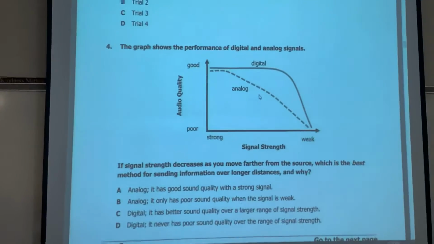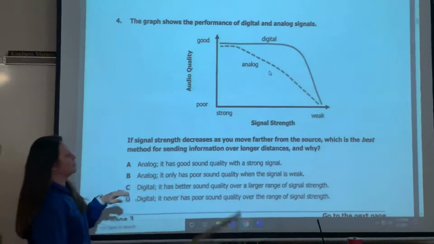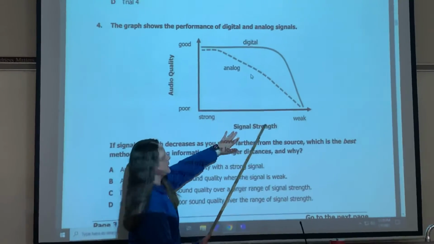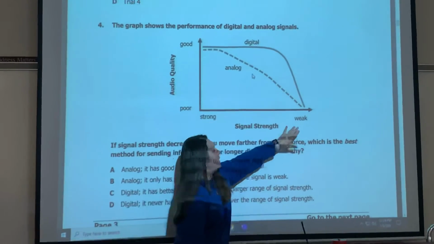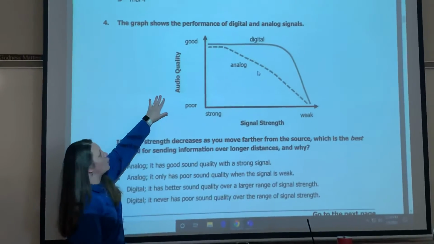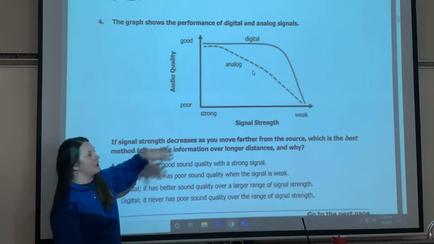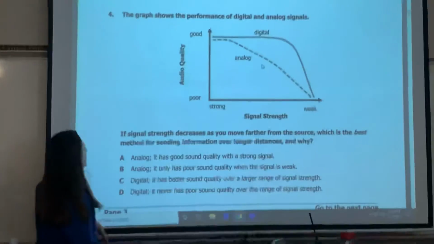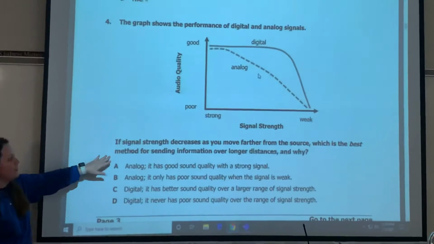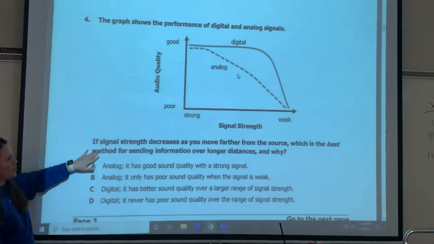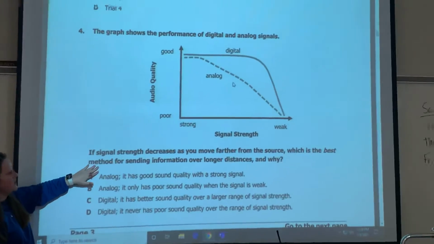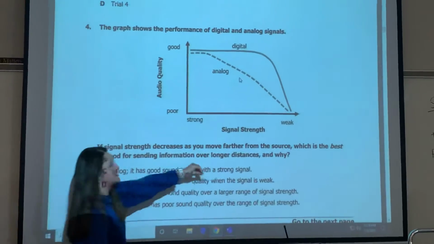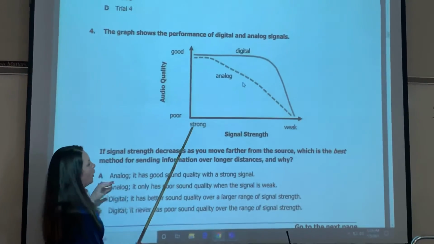The graph shows the performance of digital and analog signals. Now, this is our signal strength from strong to weak. And here we have the audio quality. Was it sounding good, which is at the top, or was it sounding poor? If signal strength decreases as you move farther from the source, which is the best method for sending information over longer distance and why?